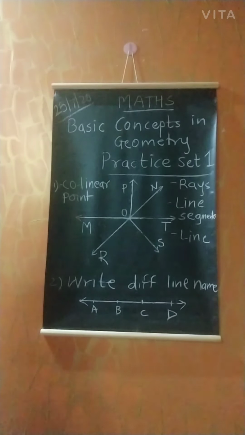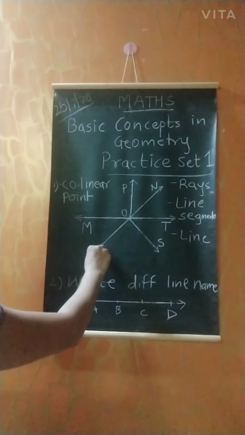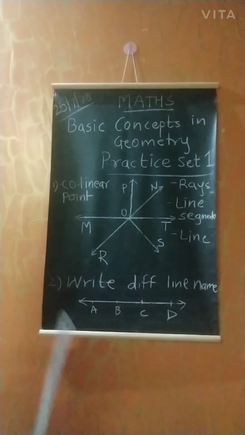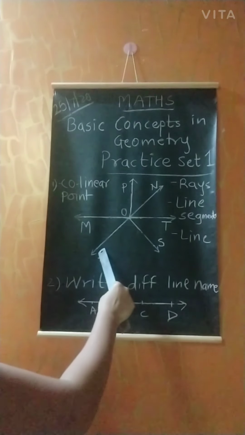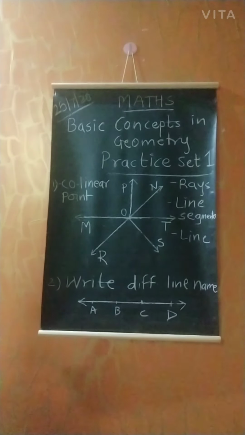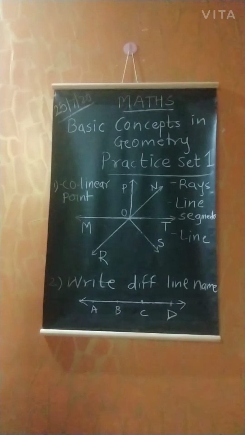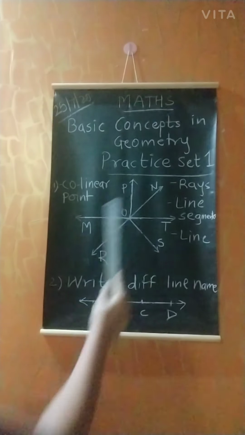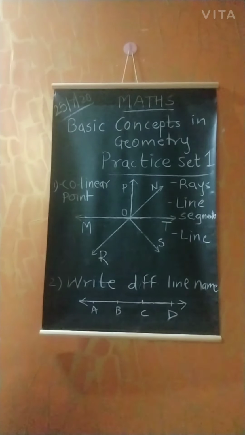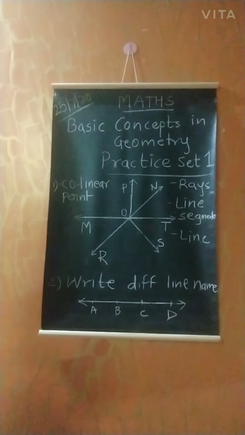Then next, line segment. As we know, a line segment is a part of a line and it has two end points. So first we have to see the line segments: line segment RN, and next is line segment MT. So these are the line segments.